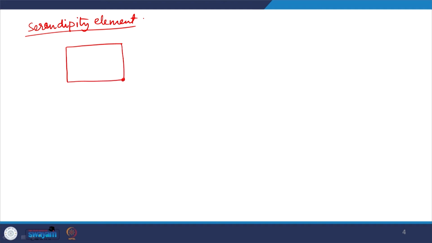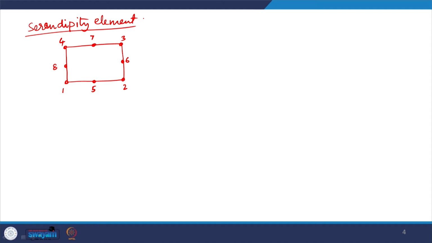The problem was an interior node in the Lagrangian element. So, this ninth node that was in the interior of the domain in case of Lagrangian interpolation, we will eliminate that, because the inter element continuity is defined only by the nodes on the edges of the element. So, let us number these nodes 1, 2, 3, 4, the 4 corner nodes, and then the mid side nodes 5, 6, 7, 8.